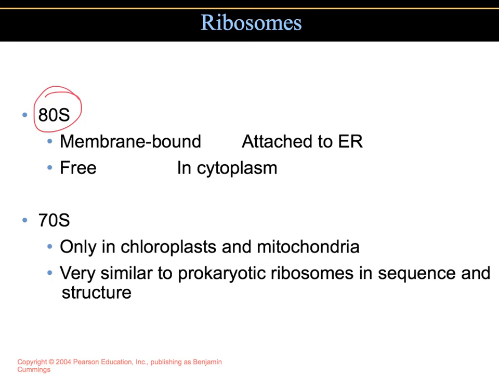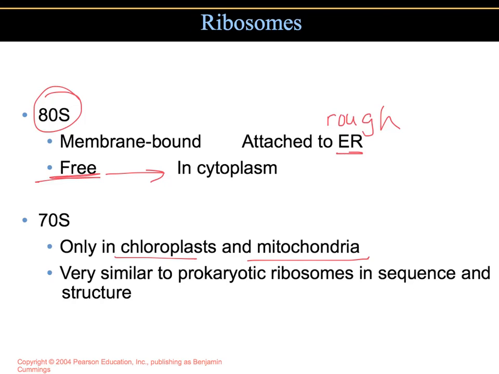The eukaryotic ribosomes are membrane bound, and they're attached to the endoplasmic reticulum. They can be. Whenever they are attached to the endoplasmic reticulum, we call that the rough ER. So you'll see rough sometimes in front of the endoplasmic reticulum, and that's because there are ribosomes attached to it. And then there are some ribosomes that float freely throughout the cytoplasm.